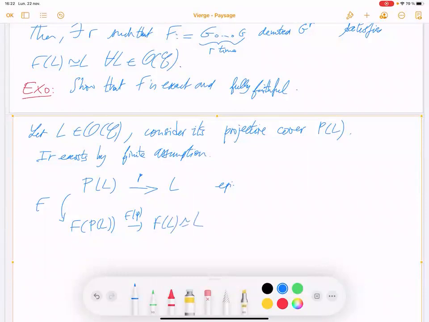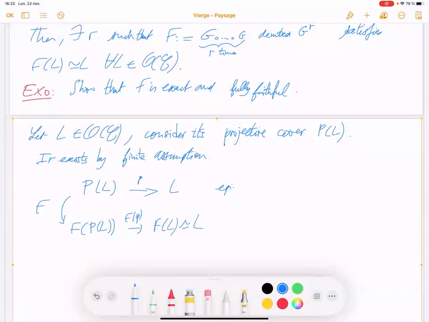Exercise, maybe it's also trivial: f of P_L is projective.